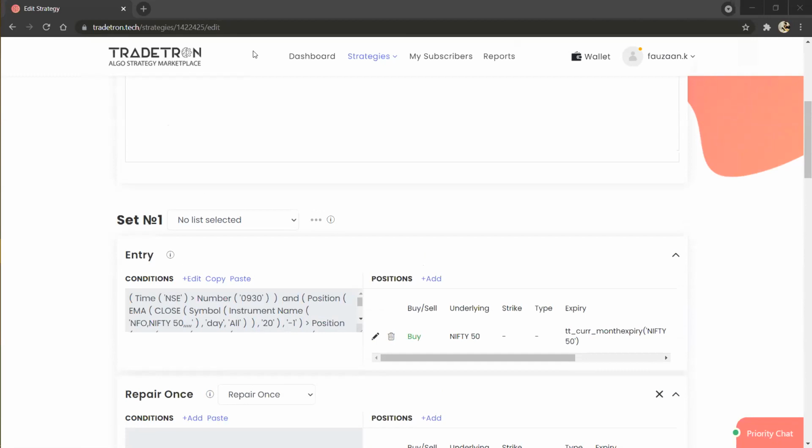So Krishna is asking, if I'm having one set, it is working properly. If I'm having two sets, it is exiting from the set, but not from the strategy. So if you want to exit from the strategy, what you can do is you can place your exit conditions in your universal exit block. As soon as your universal exit block is satisfied, then the entire strategy will be exited.